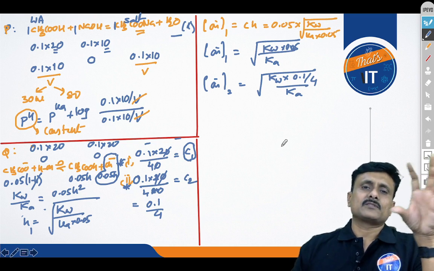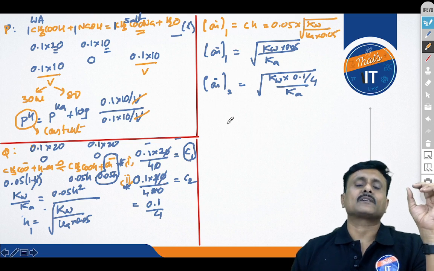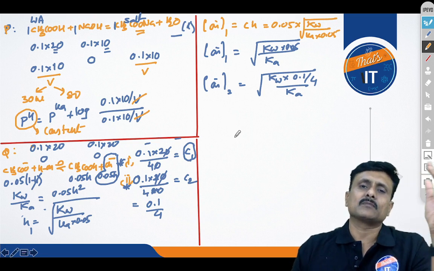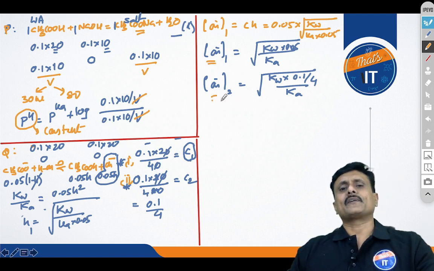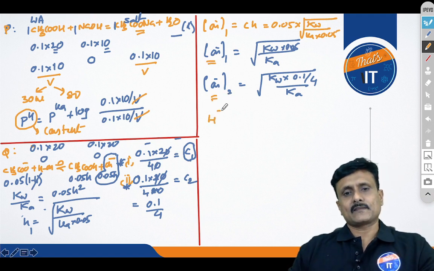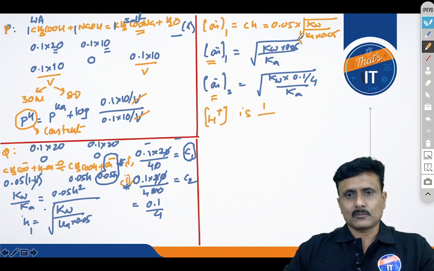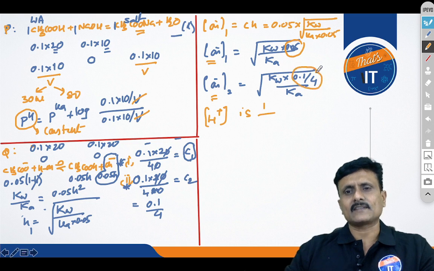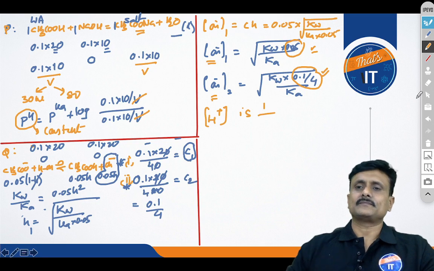Isn't it? Now you got these two values, and you can even find out the concentration of H plus, because you know that concentration of H plus is equal to Kw by concentration of OH minus, or you can straight away compare here that concentration of H plus is 1 by, you can mark the difference here, this is 0.05 and this is 0.025, that is under root. The difference is 1 by root 2 times, isn't it?